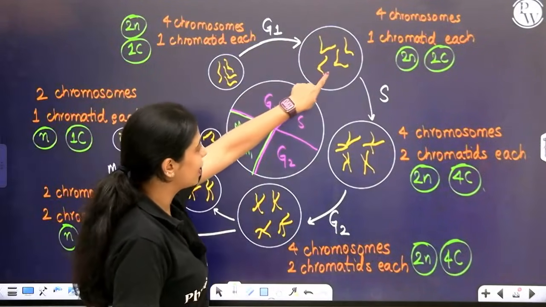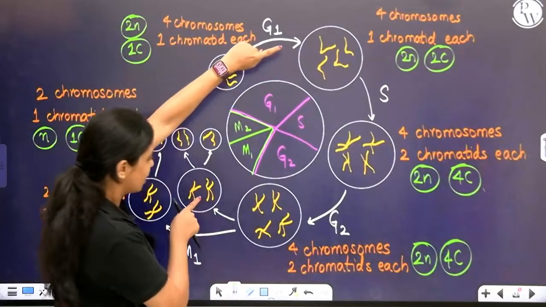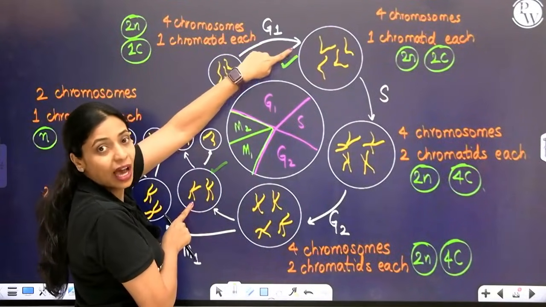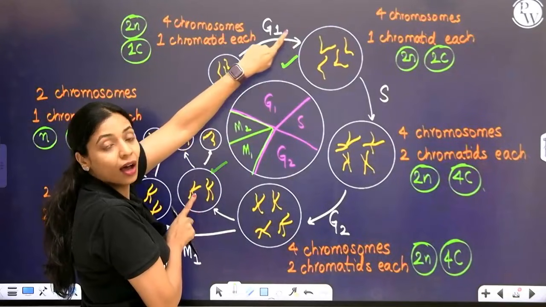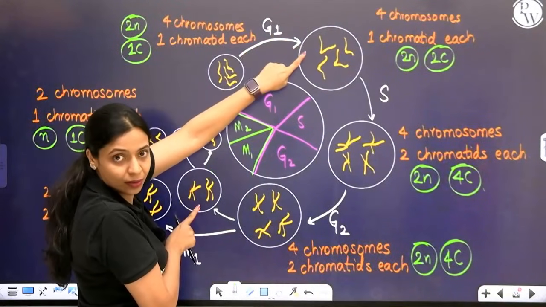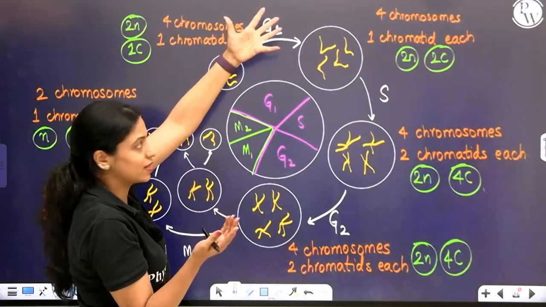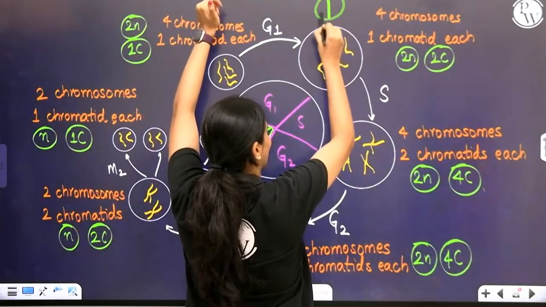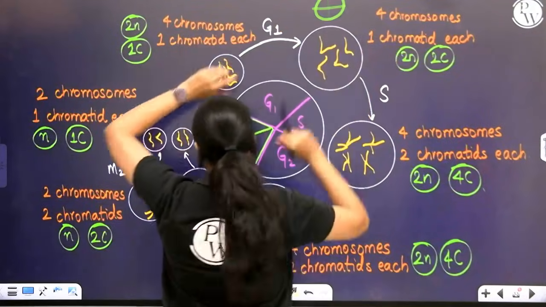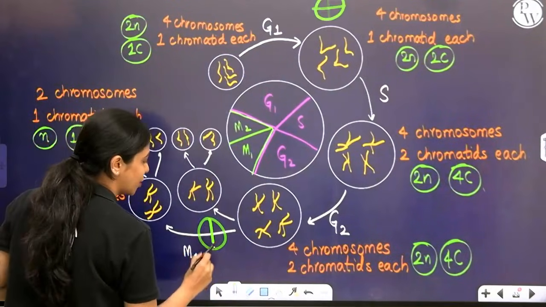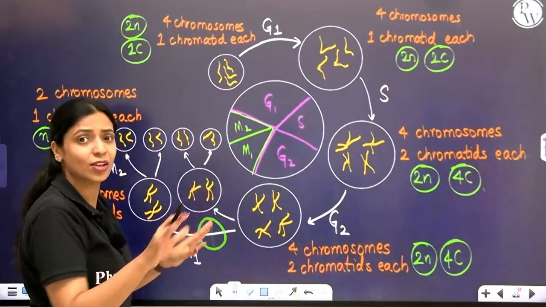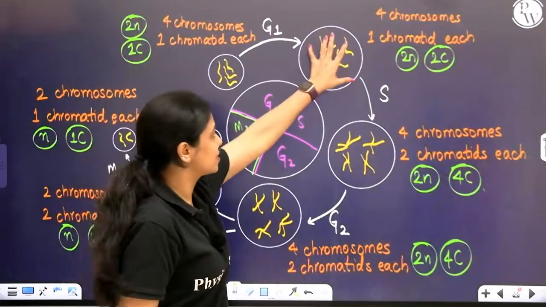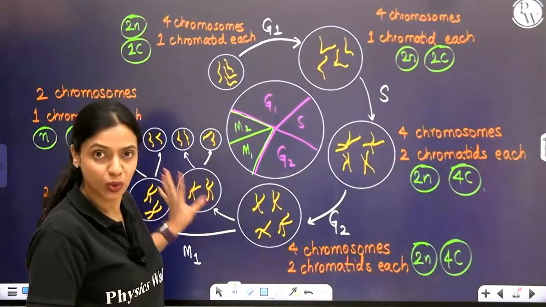So here, I want you to compare this cell and this cell and tell me, is there any difference in the amount of DNA? The amount of DNA is the same here. How much DNA is present is the same. You can think of it like you had one pizza and you cut it into 4 parts and you had 4 parts. Over here, you had one pizza and you cut it in half and you have it in 2 parts. That's the only difference, right? But the amount of DNA is the same here and here. So this is also 2C condition.